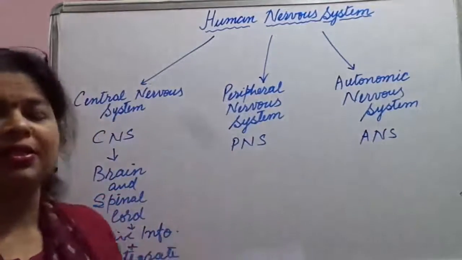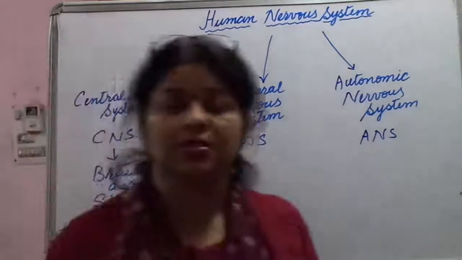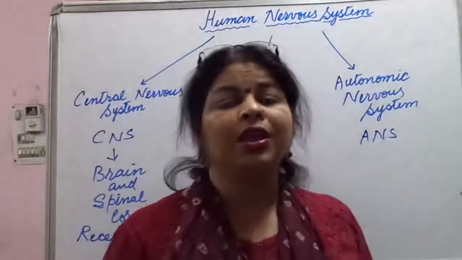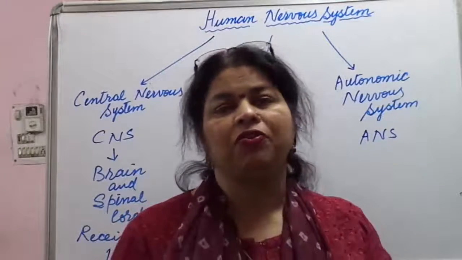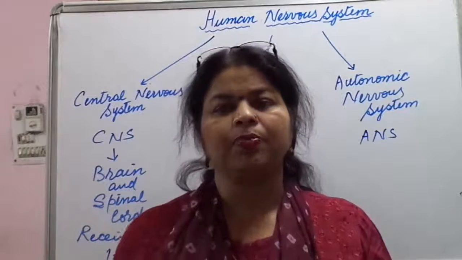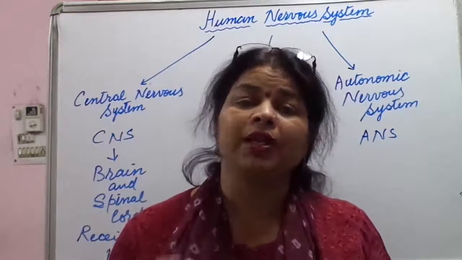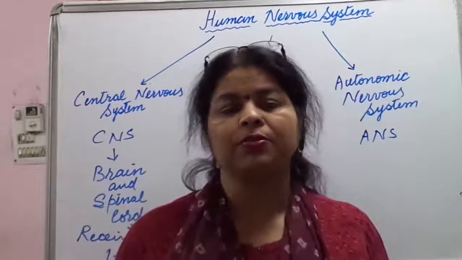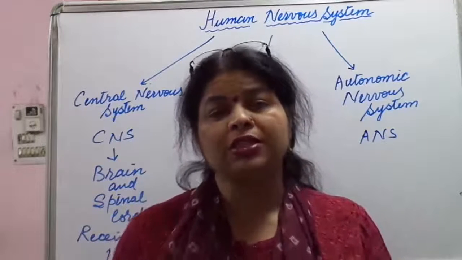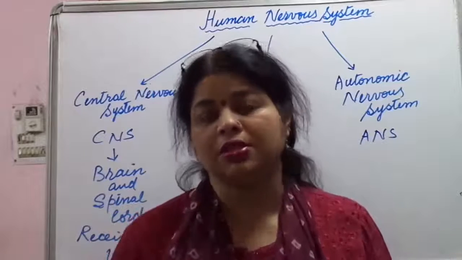Then comes PNS. As the name gives you the hint, peripheral nervous system. Peripheral means what? It consists of the nerves that arise from the brain, that is cranial nerves, and from the spinal cord, called spinal nerves. Through these nerves, the nervous system communicates with the muscles.